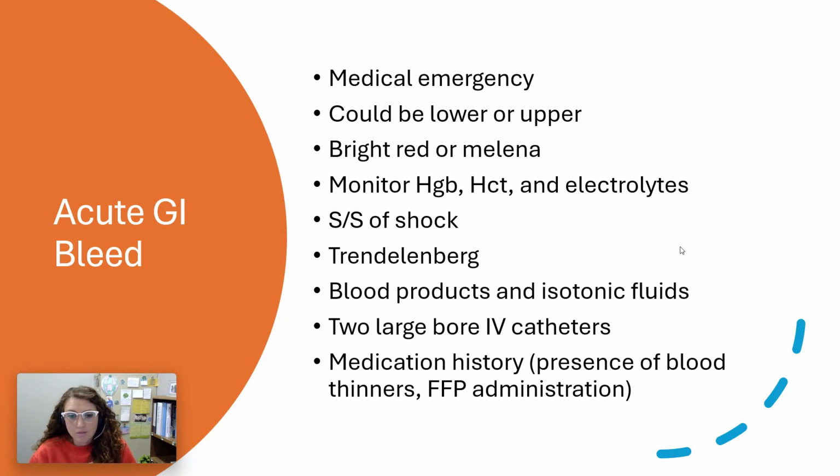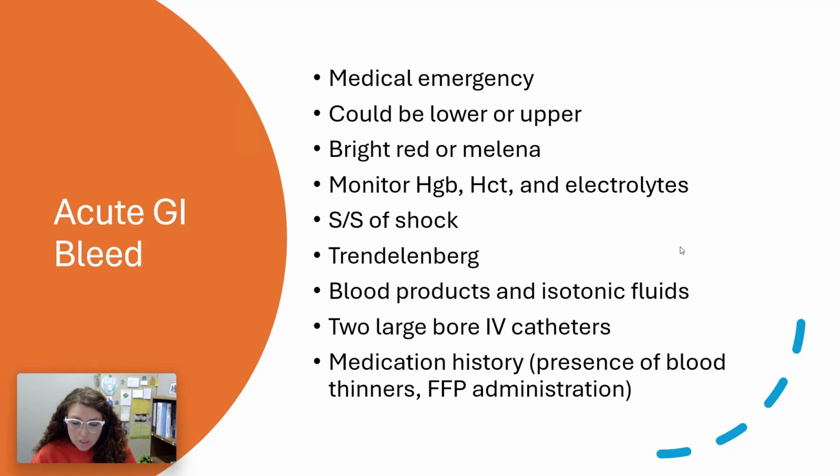So these individuals could get 8 to 10 units of blood for an acute GI bleed. And this isn't like you're starting it slow for the first 15 minutes and then you infuse over 4 hours. You can see nurses just squeezing these bags of blood in because they're losing it so quickly if it's a big enough bleed. They need 2 large bore IV catheters that can handle the pressure of significant and intense blood therapy in those situations.